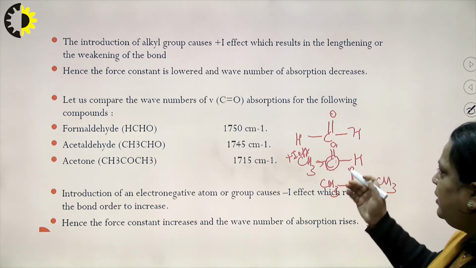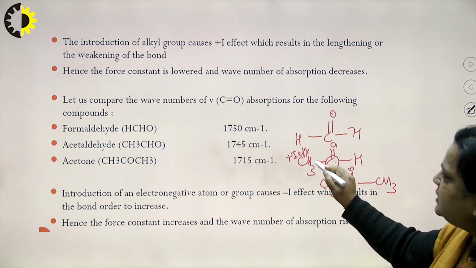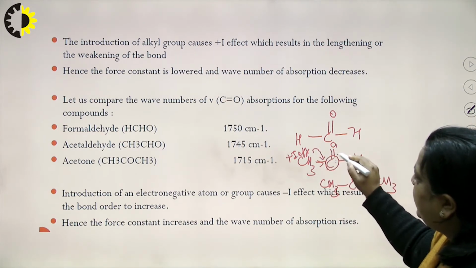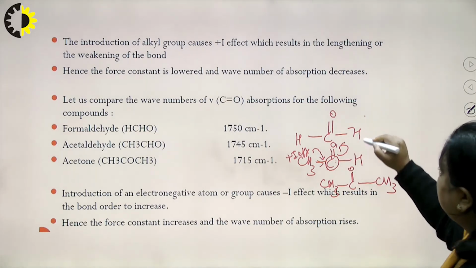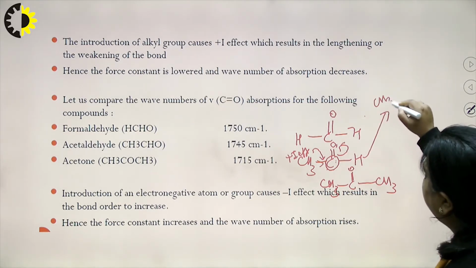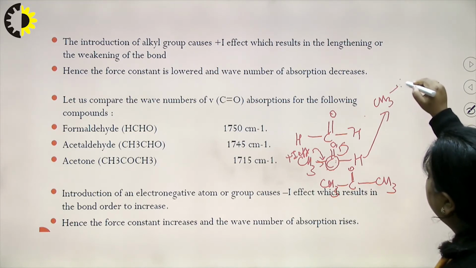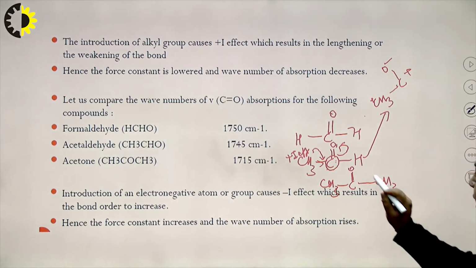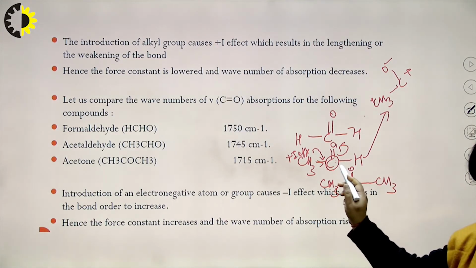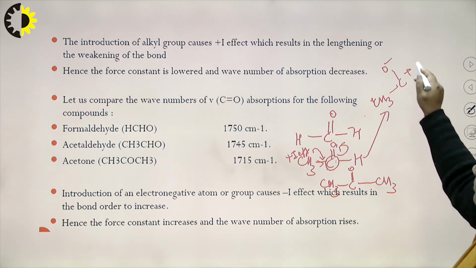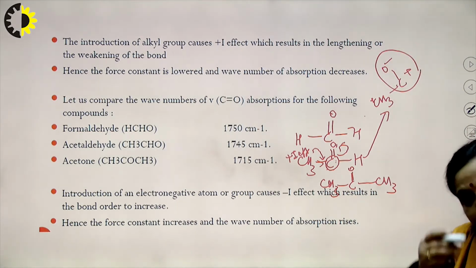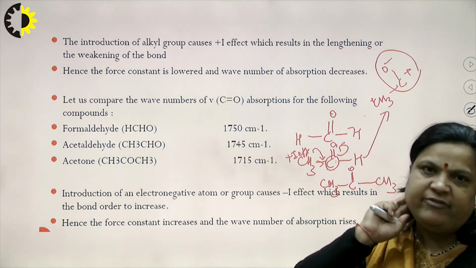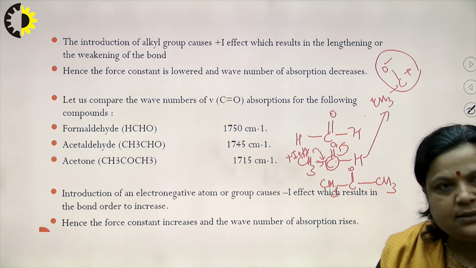Let us understand with another example. Let us suppose CH3 is electron donating, so it will donate electrons here. It means there will be another resonating structure like this. Here we see that in this case double bond character is there, while in this case the bond character gets decreased. It means the value of K gets decreased. So, the IR wave frequency or wave number of absorption also decreases.